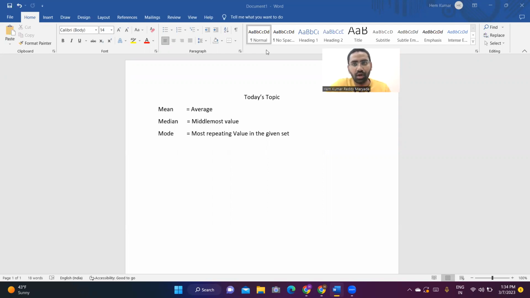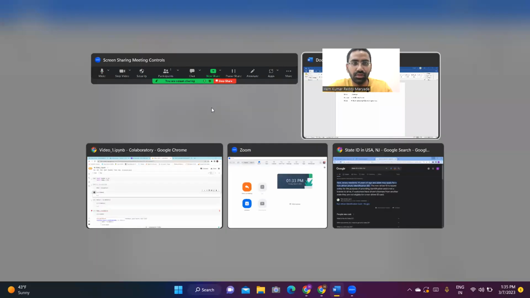Initially, the way I structured this course is explaining the concept and implementing the same in Python with a few examples. We all know that mean is the average of the given set of numbers, and median is the middlemost number among the given set. Mode is the most repeated value in the given set. This basic stuff is very commonly known to everyone. We all learned it during our primary school or middle school.